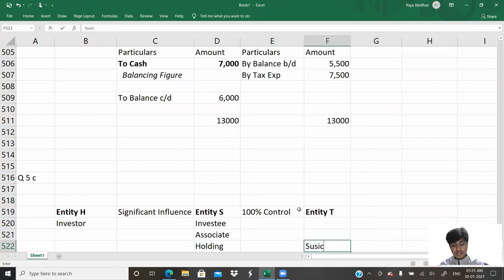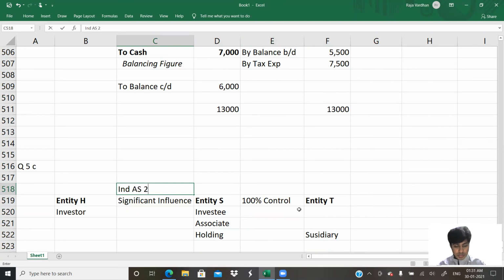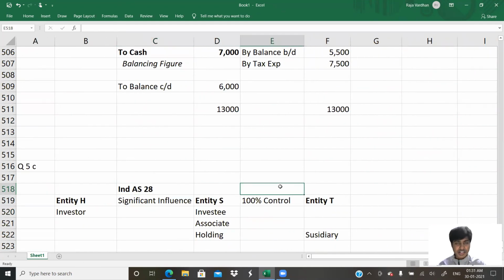And this is subsidiary. So whenever I use the word investor, it means H. Whenever I use the word investee, it means S. Whenever I say associate, it is S. Whenever I say holding company, it is entity S. And whenever I say subsidiary, it is entity T. With regard to this part, whenever there is significant influence, here we are using Ind AS 28. And whenever it comes to this discussion, it will be Ind AS 110.